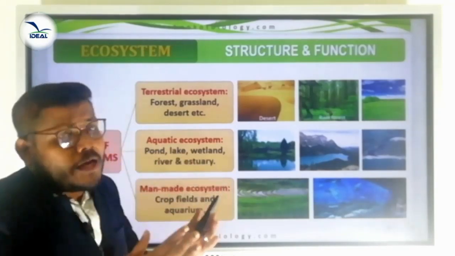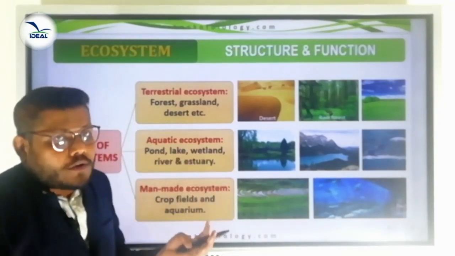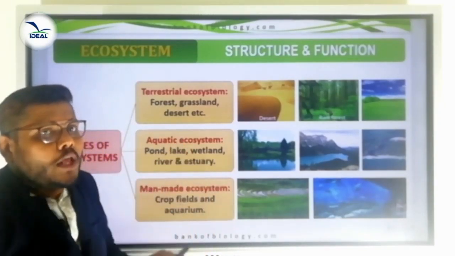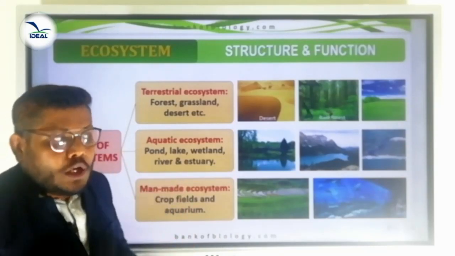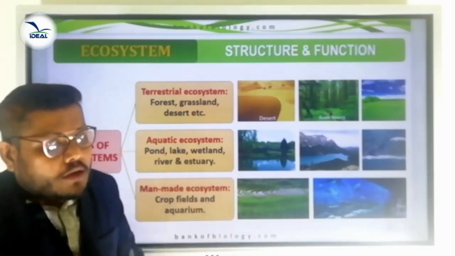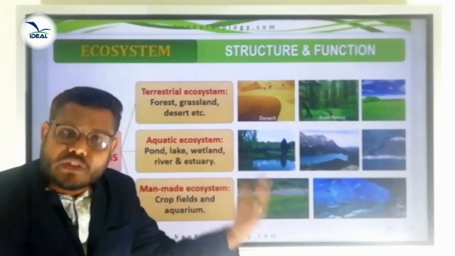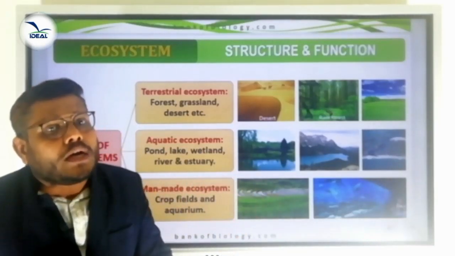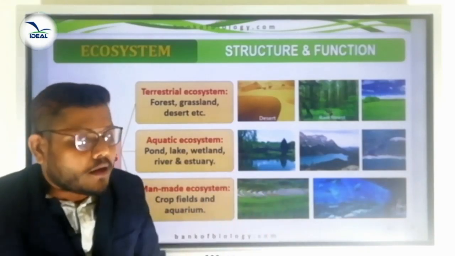These are different types of ecosystem. All together we call them the global ecosystem. So the global ecosystem consists of two common types of ecosystem: one is artificial ecosystem and another one is natural ecosystem.